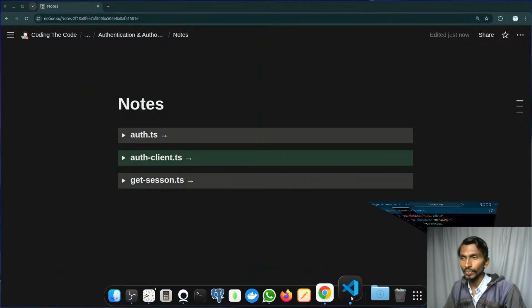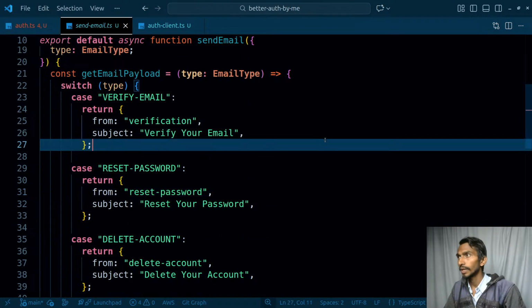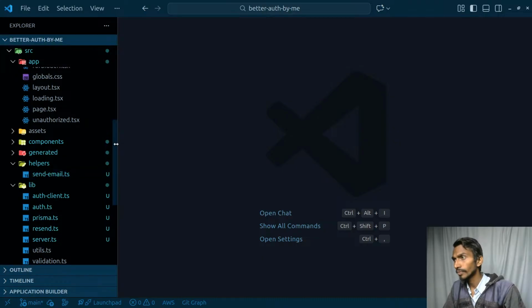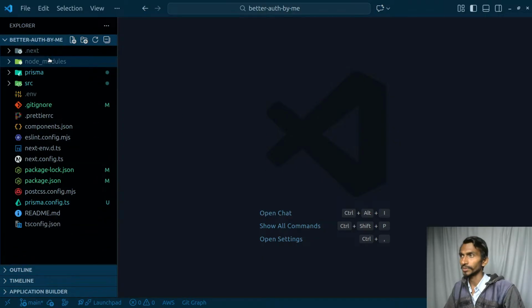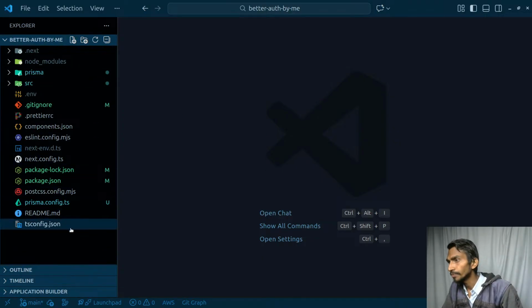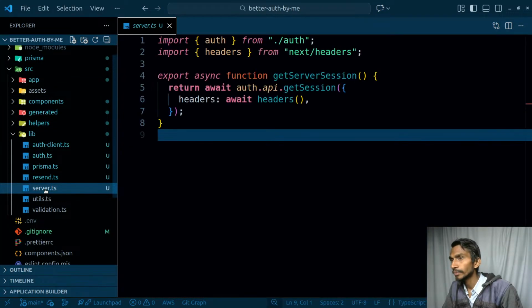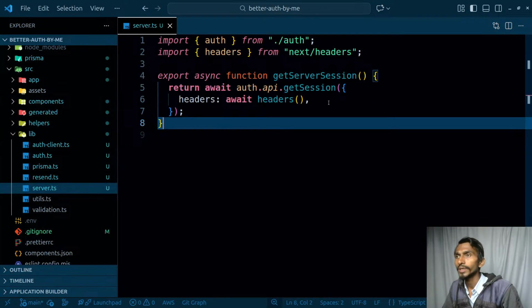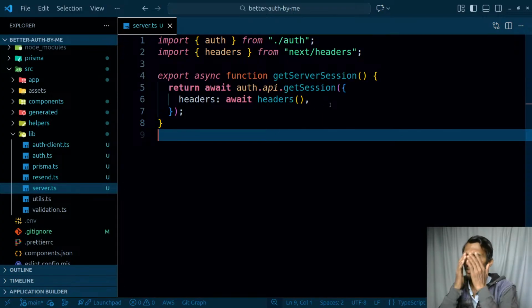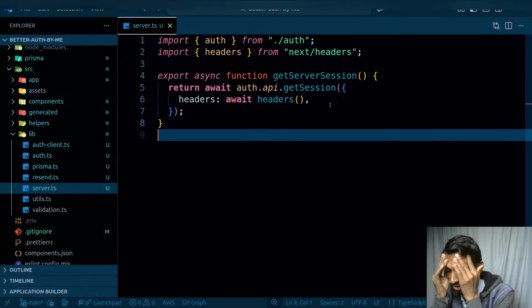Apart from this particular thing, we had to work on this one. Let's see how many things are even remaining here. And I must have many things remaining yet to be done. Source lib, I have server.ts. From here I'm exporting my get server session. That get server session needs to be cached.